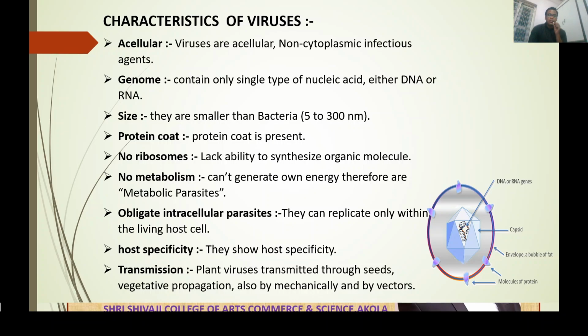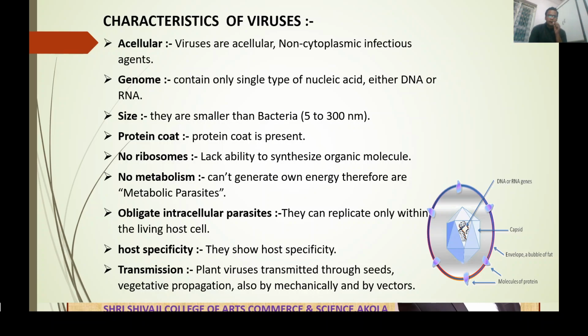Host specificity. Viruses show exact host specificity. For example, plant viruses infect only plants. They do not infect any animal or human being. They only infect the plant cell. Therefore, they show host specificity. For example, TMV, the tobacco mosaic virus, infects tobacco as well as tomato plants. Other than these plants, it does not infect. This is called host specificity.